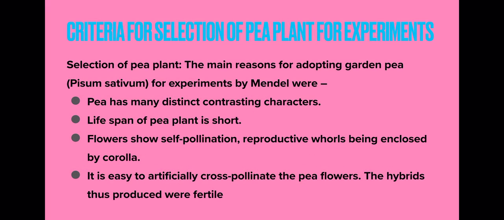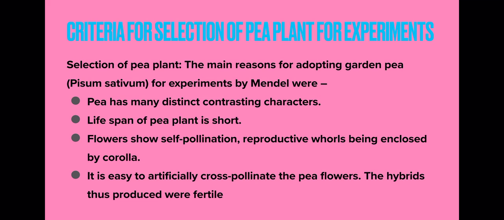So what are the criteria for selection of pea plant for the experiment? There are certain criteria which were fulfilled by the pea plant, therefore it was selected for Mendel's experiment. So the first point was that pea has many distinct contrasting characters. In your book 7 contrasting characters are given, right? For the same character, 2 different traits are there. So 7 such characters are there in a pea plant, therefore he selected pea plant for his experiment.